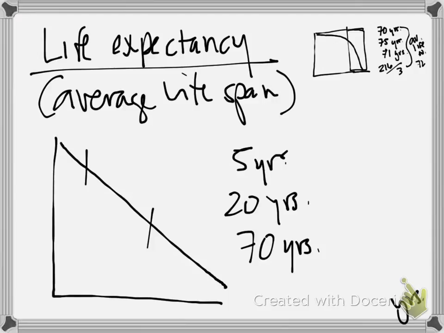Now what's our average life expectancy? 95 divided by 3, 31.6, basically.